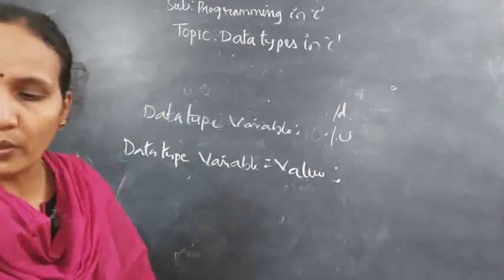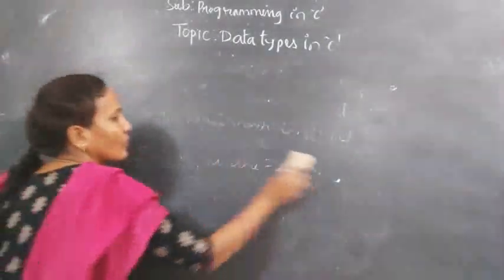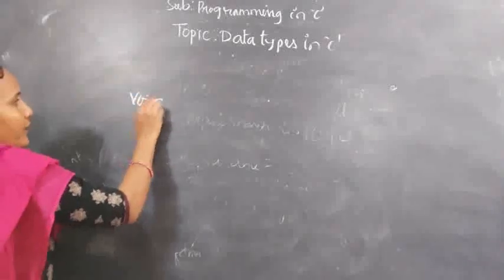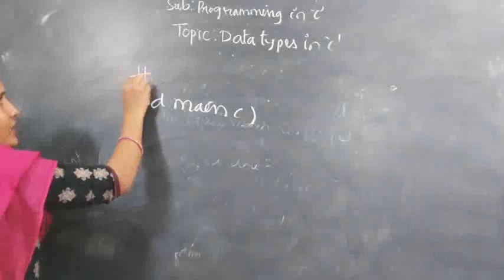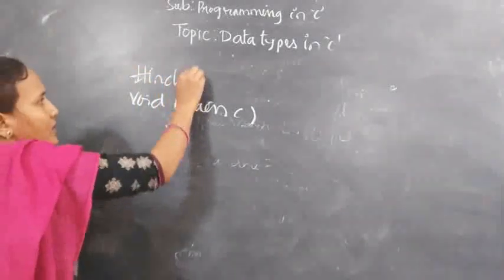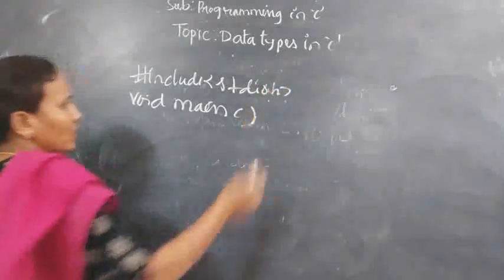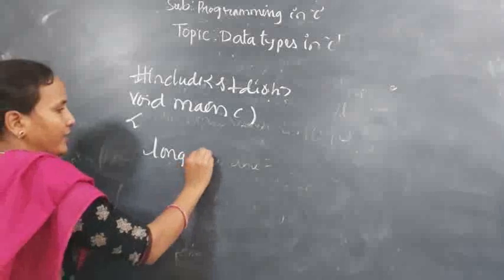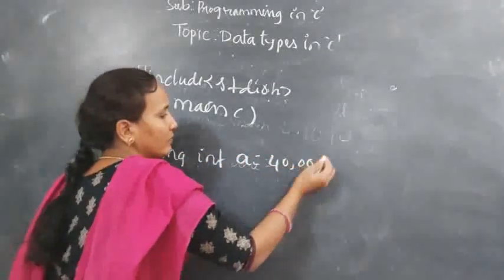Okay, so here the question is long int. See, again I will explain the main function. Void main, from this point your program execution will start. Before this, we'll add the preprocessor command. From this, you will get instructions for your program execution. Next, here long int a equals 40,000.